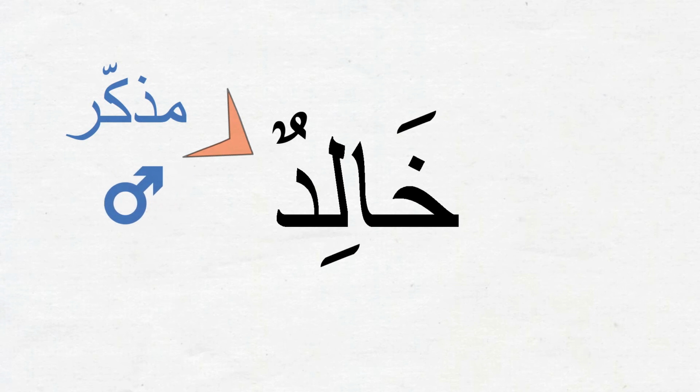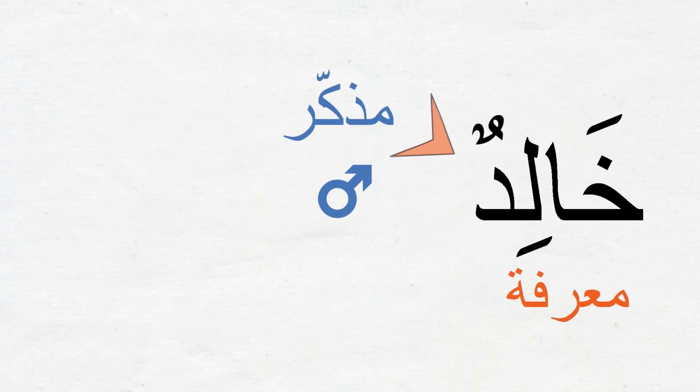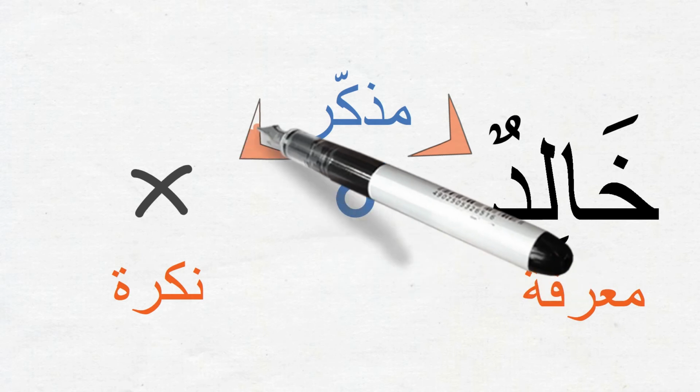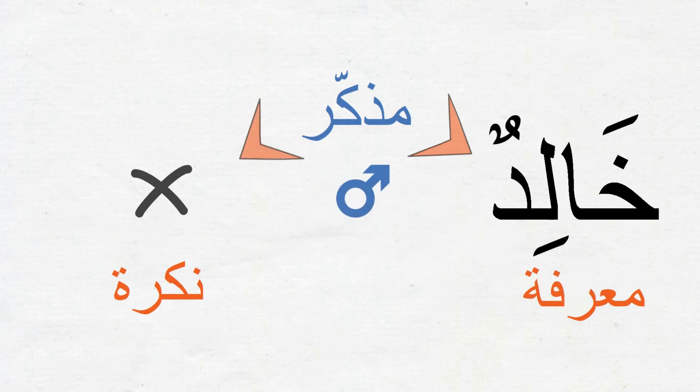Now, is it ma'rifah or nakira? As we learned just a moment ago, the person's names are all ma'rifah by default. That is why they belong to a special subcategory of ism, because they are ma'rifah even if they look like nakira. So even if Khalidun is ending with tanween, it is still ma'rifah. There is no nakira form of Khalidun. It is a rule that we need to try to remember, okay?